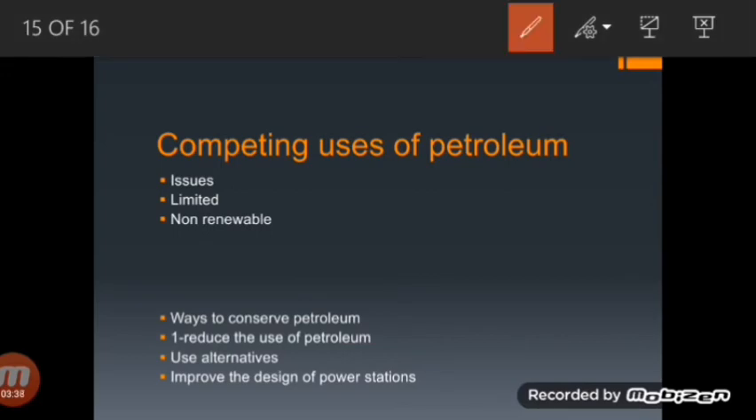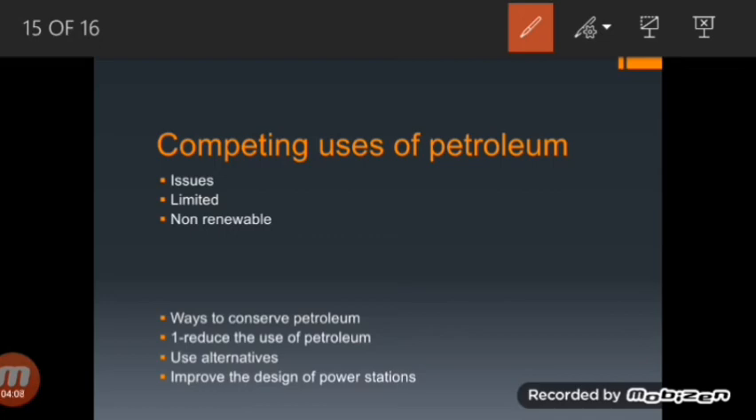Now, how can we use petroleum in an intelligent way in order to protect it from extinction? There is a very limited quantity of petroleum, as it is a non-renewable source of energy, and petroleum takes millions of years to be formed, and we are using it at a much higher rate than it can be replenished. So what are the issues related to the competing use of petroleum? Let's have a look at the issues.